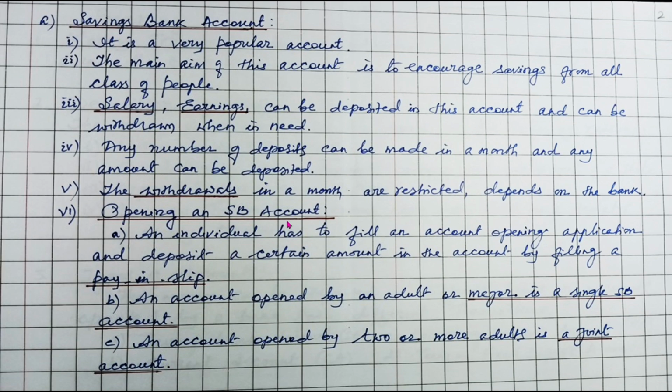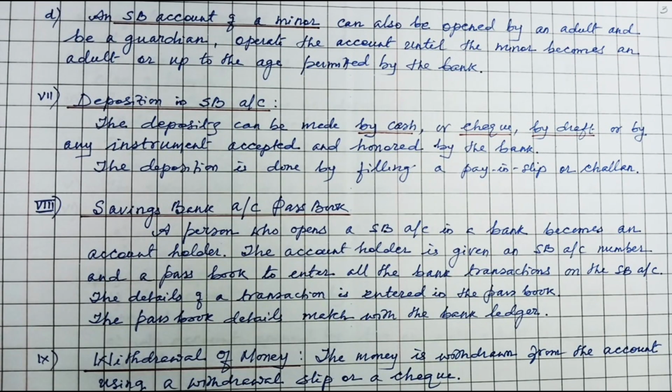Opening of an SB account. An individual has to fill an account opening application and deposit a certain amount in the account by filling a pay-in slip. An account opened by an adult or major is a single SB account. An account opened by two or more adults is a joint account. Remember that. An SB account of a minor can also be opened by an adult or a guardian, who operates the account until the minor becomes an adult or up to the age permitted by the bank.